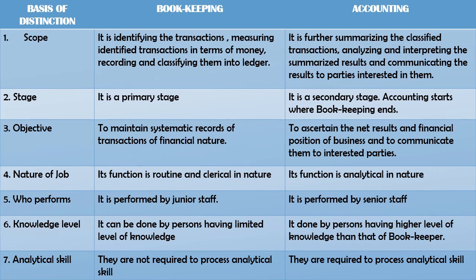So bookkeeping starts with identifying the transaction, measuring it in terms of money, and recording and classifying it into the ledger. And from the ledger, the work of the accountant is to summarize it into the trial balance and profit and loss account, analyze and interpret the future of the business, and communicate the results to different parties who are interested in the business. Second, bookkeeping is a primary stage, the first beginning stage. Accounting is a secondary stage. Accounting starts where bookkeeping ends.